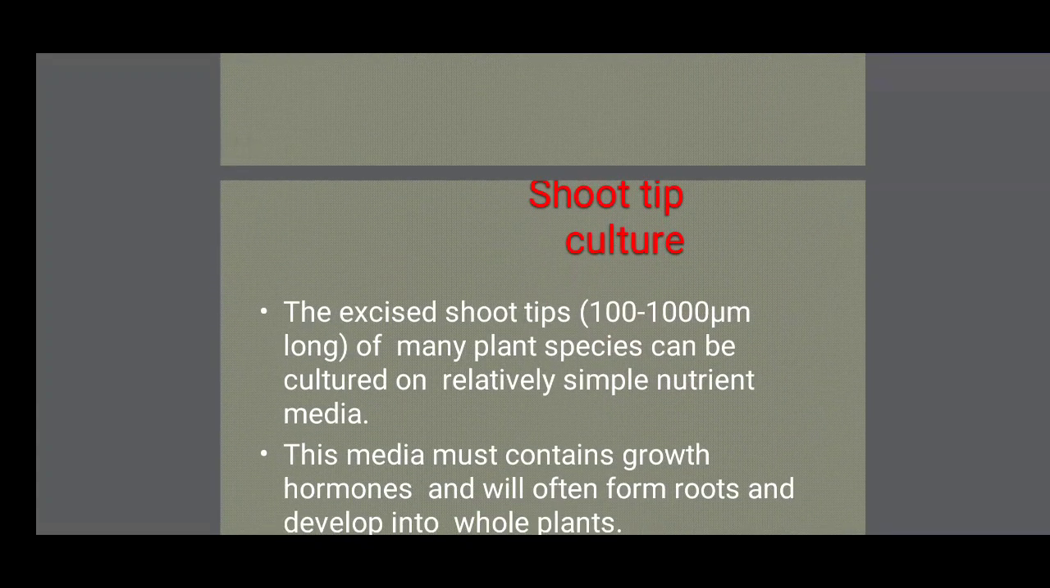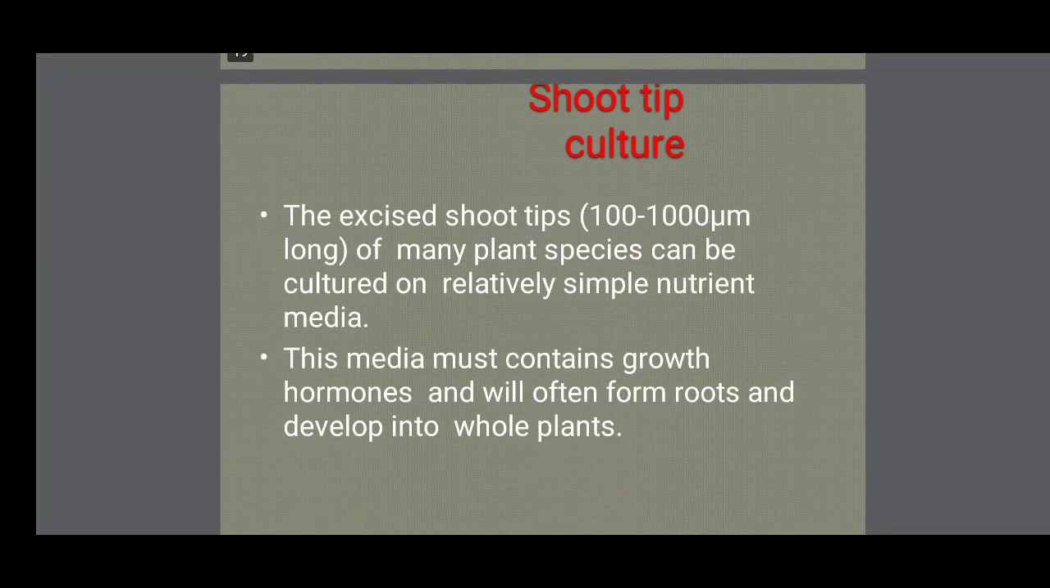Shoot tip culture. Excised shoot tips of many plants can be cultured on relatively simple nutrient media. This media must contain growth hormones, and the shoot tips will often form roots and develop into whole plants.